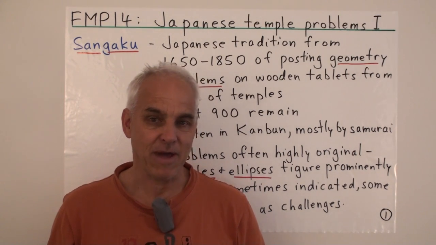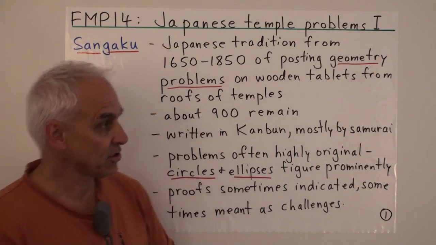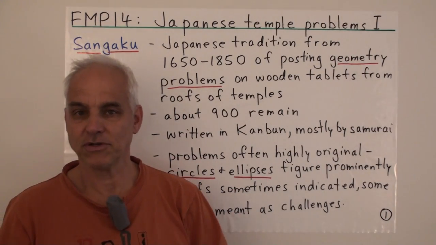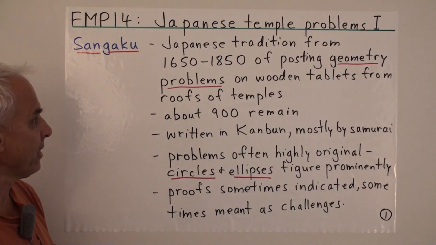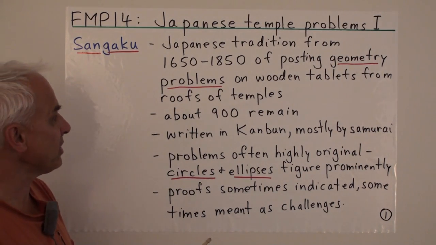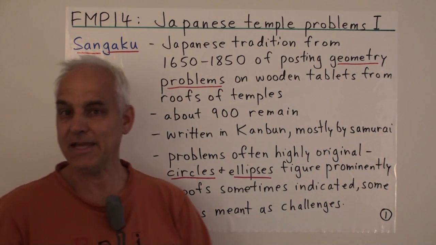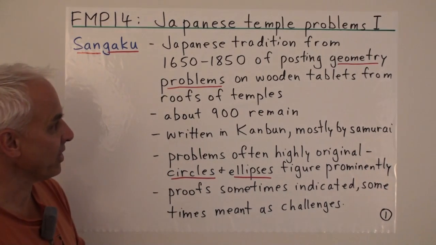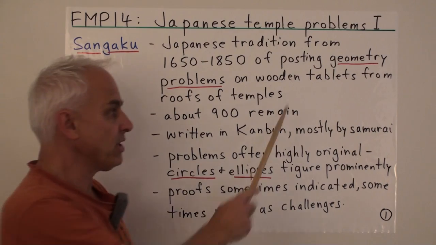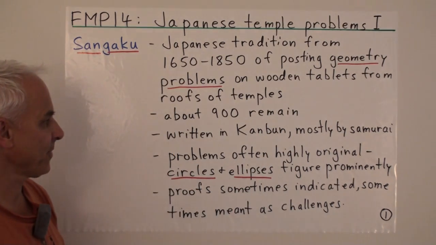And in today's famous math problem, we're going to look at Japanese temple problems. This is going to be the first of a number of videos that I'm going to devote to this interesting topic. They're called Sangaku in Japanese, and it's a tradition that arose roughly in the year 1650 to 1850, sort of the Edo period of Japanese history, where geometry problems were posted on wooden tablets and they were hung from the eaves of temple roofs.